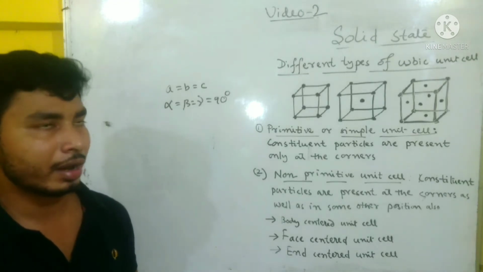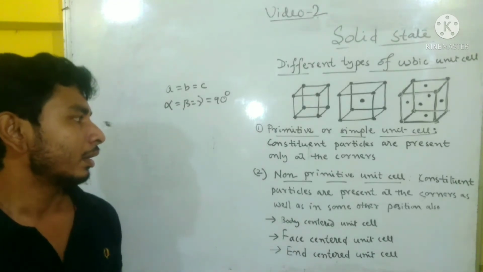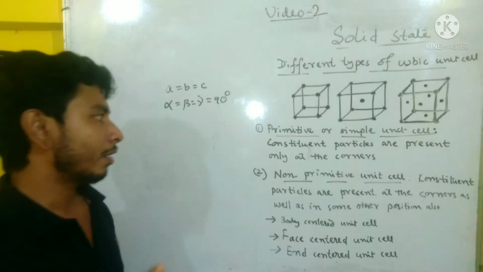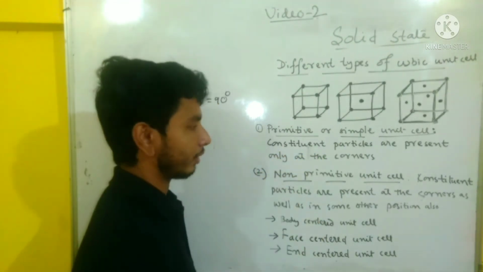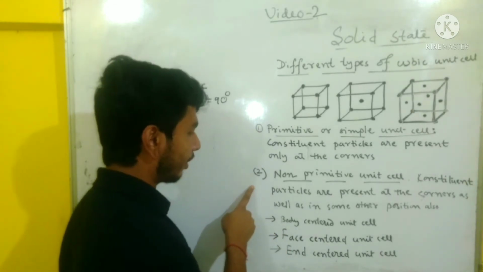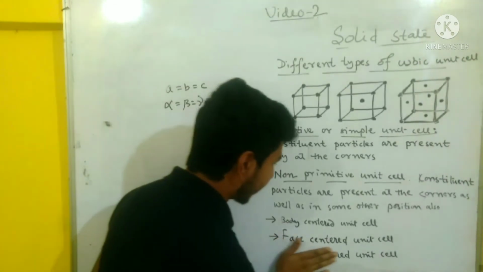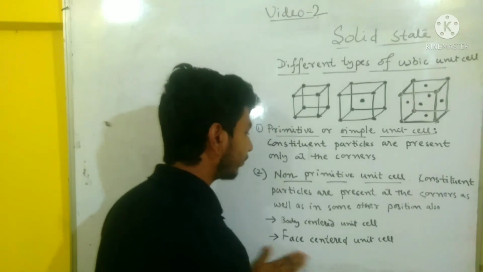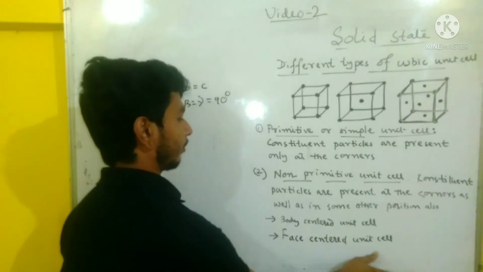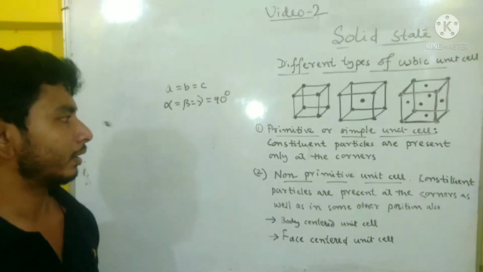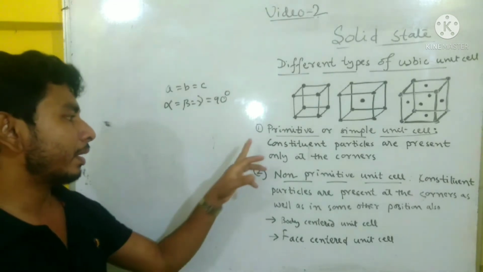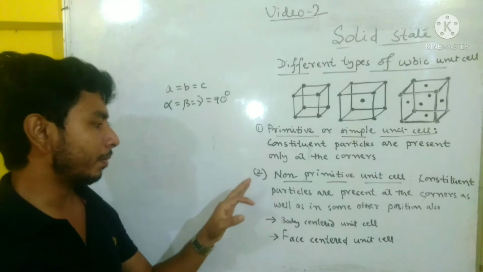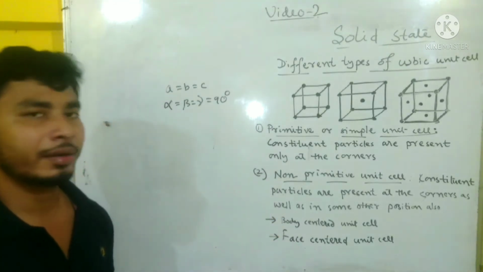Now what are the different types of the cubic unit cell? First is primitive unit cell, that is, particles are present at the corners. And in non-primitive unit cell, the end centered is absent. So these are the different types of the cubic unit cell. The primitive and non-primitive. In the non-primitive, there are body centered and face centered.